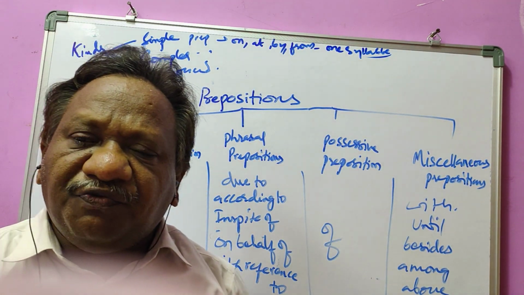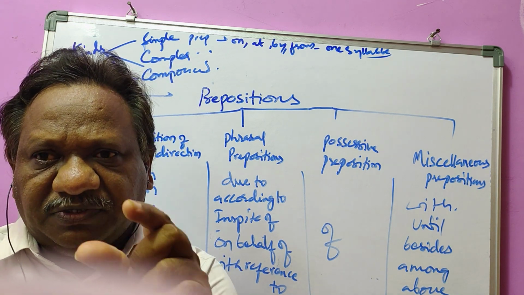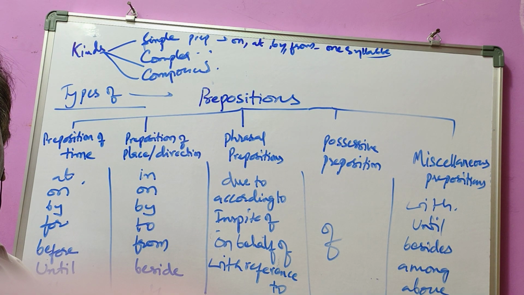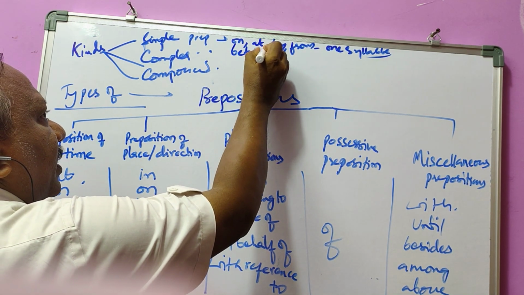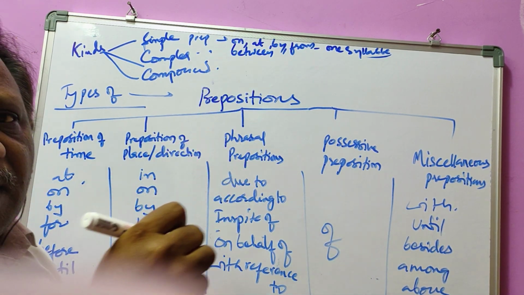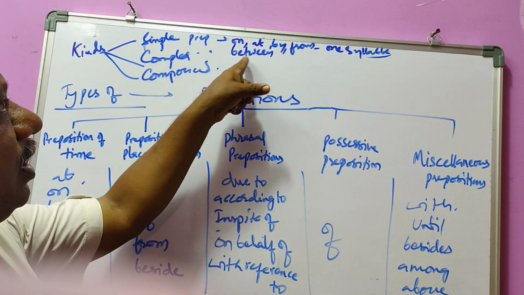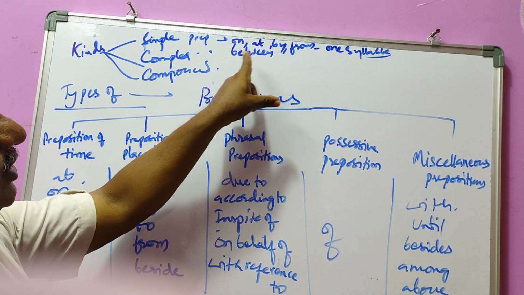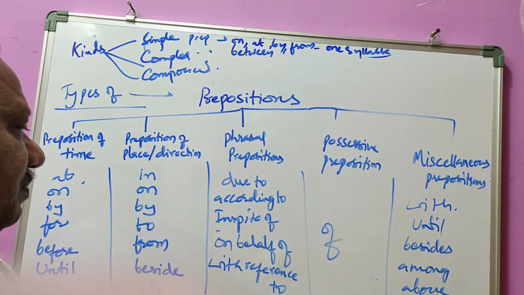Whenever you find two syllabic units, two syllables, in a preposition, it is called a complex preposition. Between: two vowel sounds are there. It consists of two syllabic units, so it is called a complex preposition.